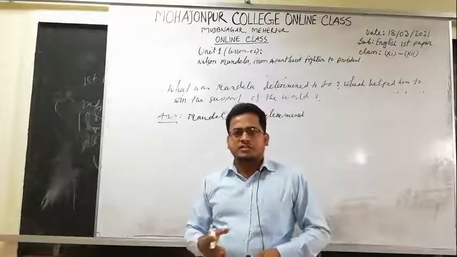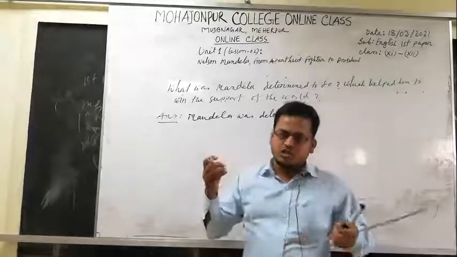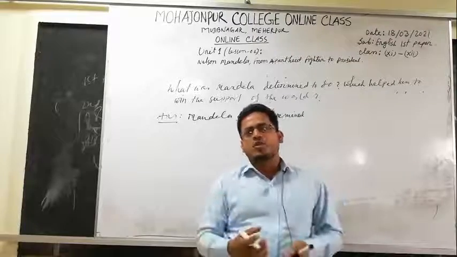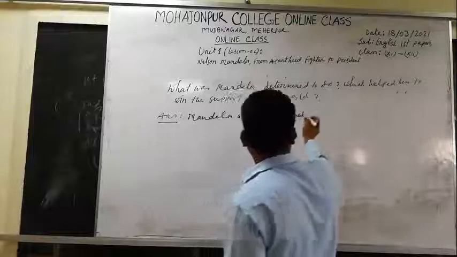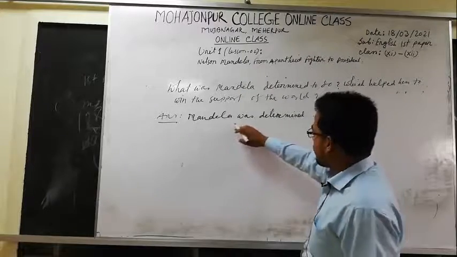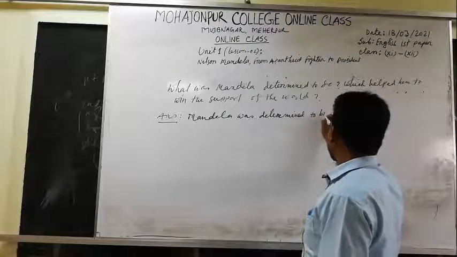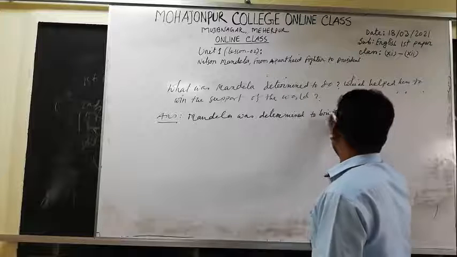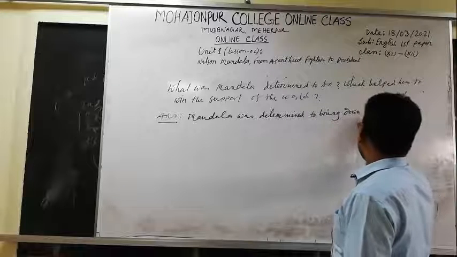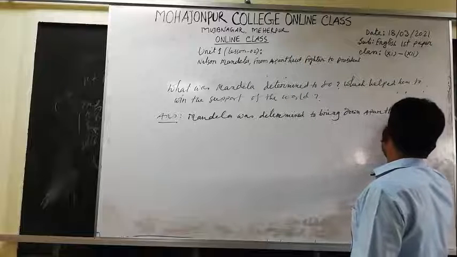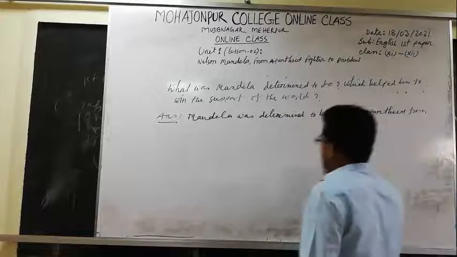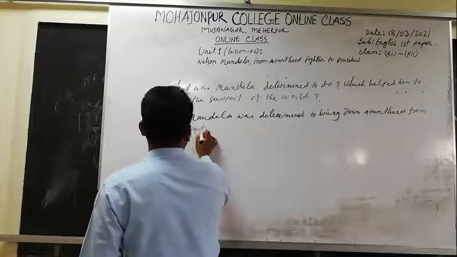This is the resolve of Mandela. So we can write here the answer. Mandela was determined to bring down apartheid from South Africa.